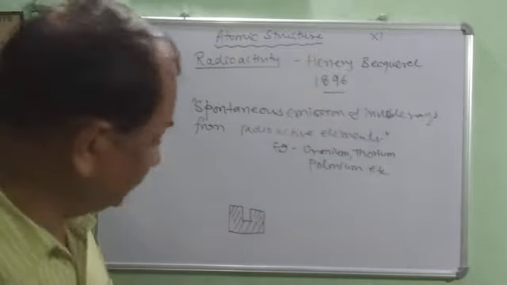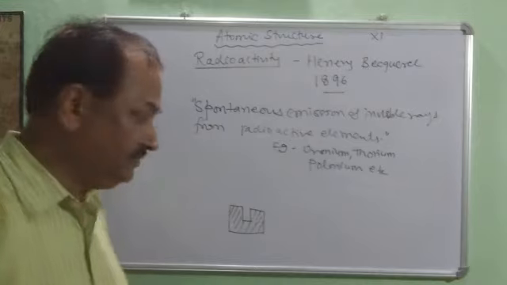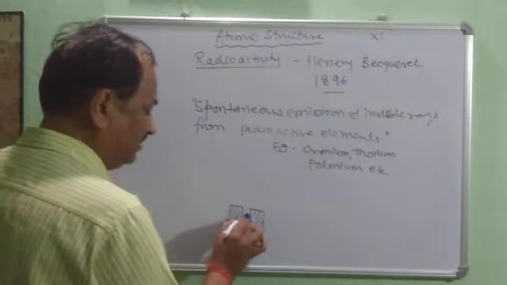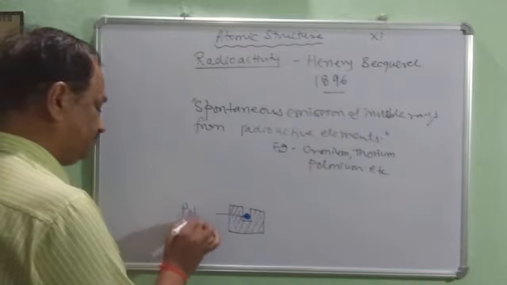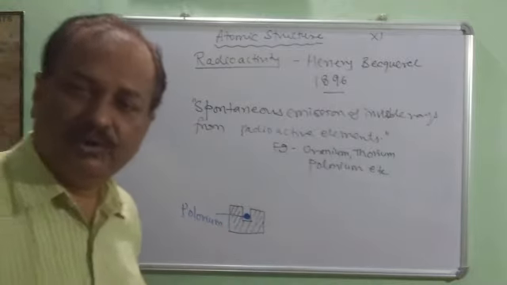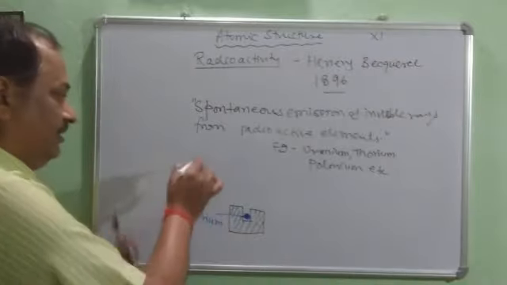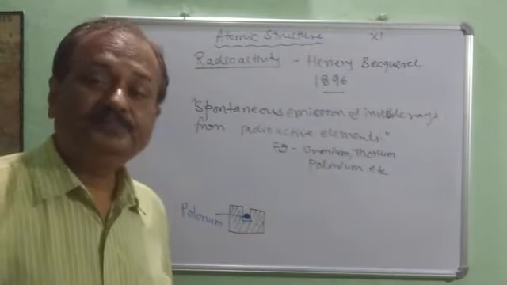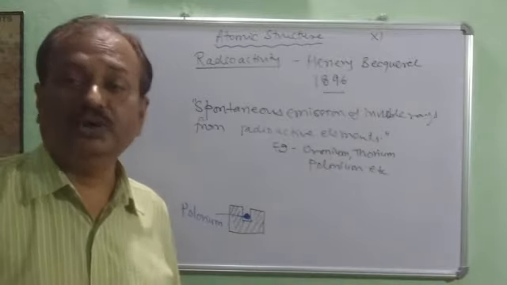In the center there was a small hole, and here he had placed a small amount of polonium. He created an electric field and placed photographic film to record his observations.